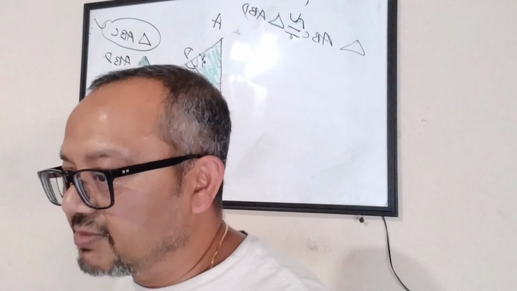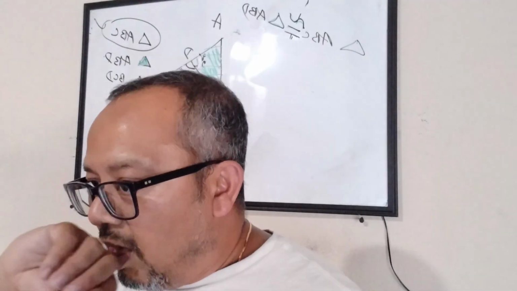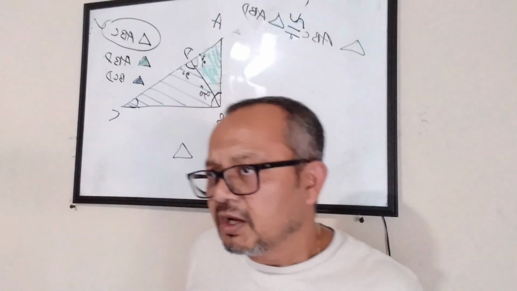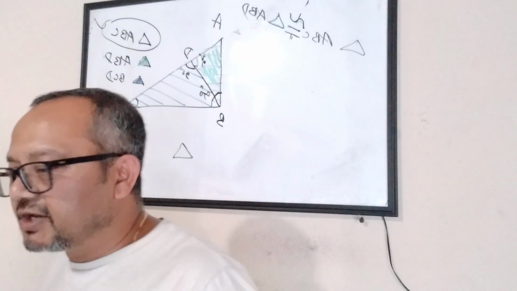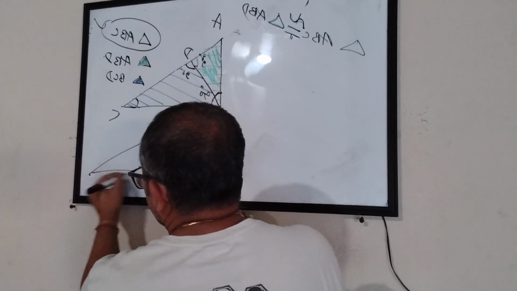Does that mean that all right triangles have the same angles? Not really. Not really. You can have a right angle triangle where this is 90 degrees and this is 30 degrees.